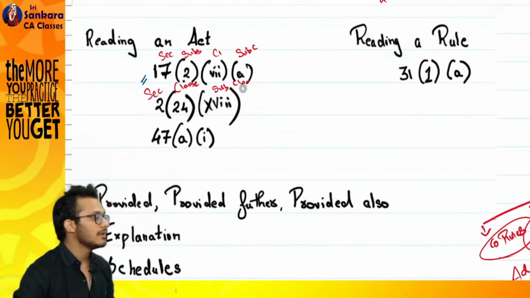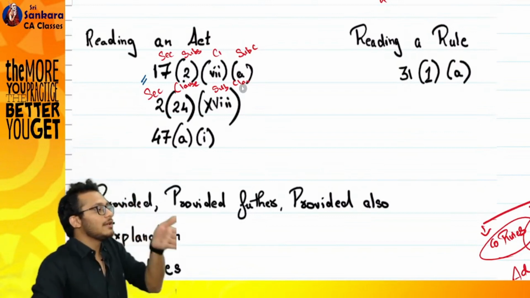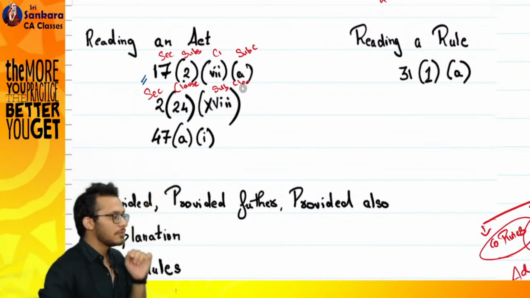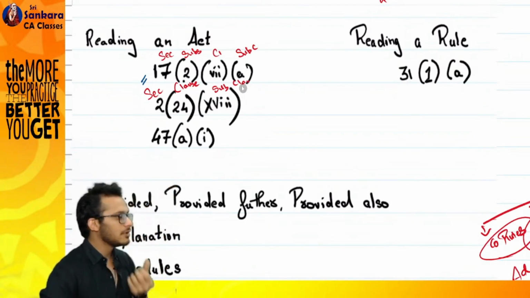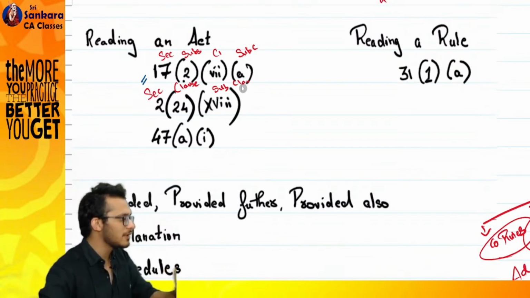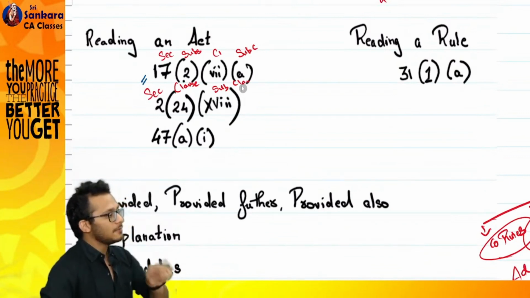Understand, when you read an act, subsection basically means that this should be related to the main section. When we're reading section 17, it talks about perquisites. Perquisite meaning you're giving benefits to someone. So if you're talking about perquisites, section 17 subsection 1 will also talk about perquisite. Section 17 subsection 2 will also talk about perquisite. That is why it is subsection.